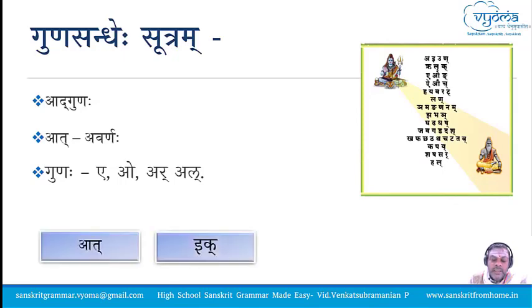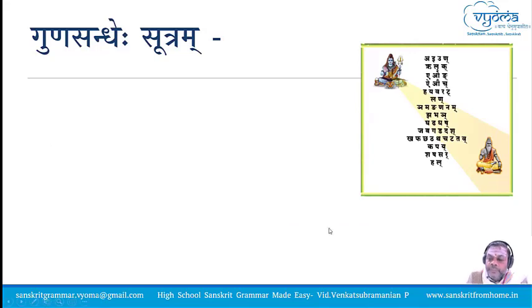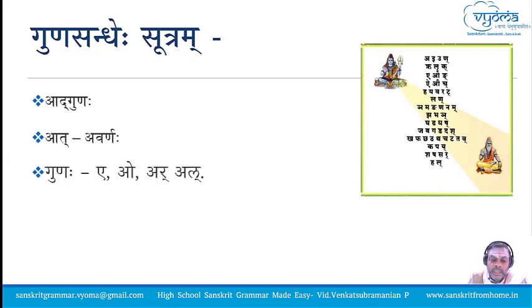So ad gunaha, gunasandhihi. So Gunasandhi rule can be remembered by the sutra itself. Ad gunaha. At refers to the avarna, both harsva and dirgha. Guna refers to e, o, ar, al. Ad gunaha.